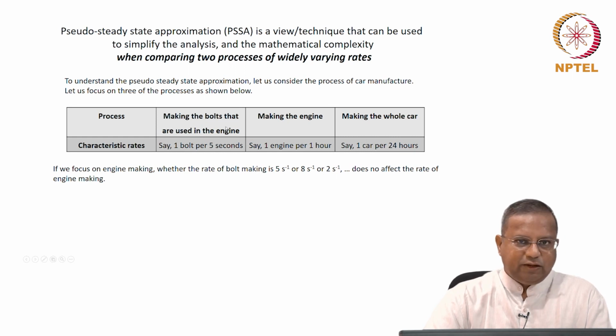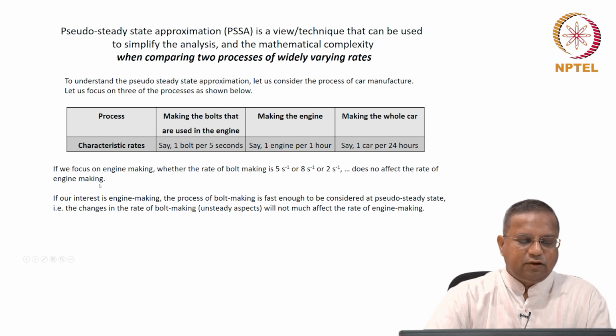It does not affect the rate of engine making. This can even widely vary, but because the characteristic rate is much faster compared to the slower process, which is our interest, the rate of the faster process does not matter. So, if our interest is in engine making, the process of bolt making is fast enough to be considered at pseudo steady state.